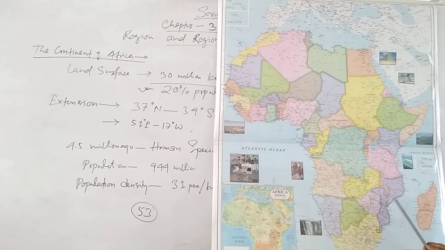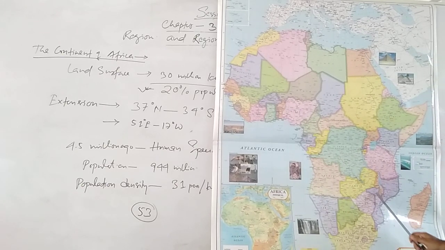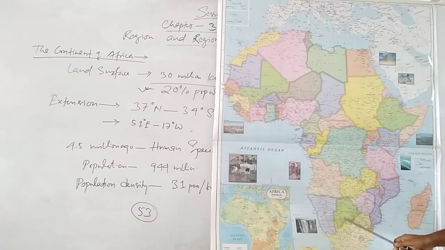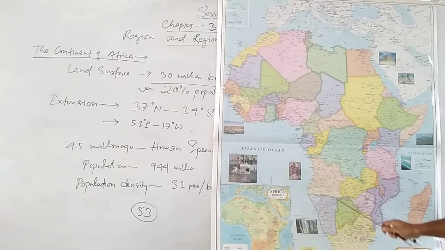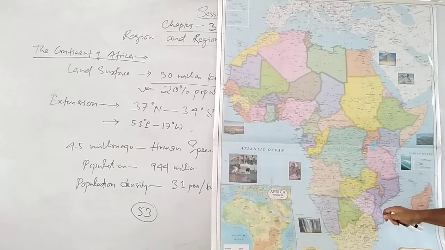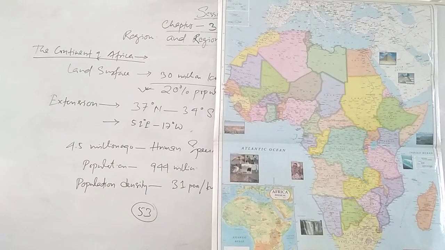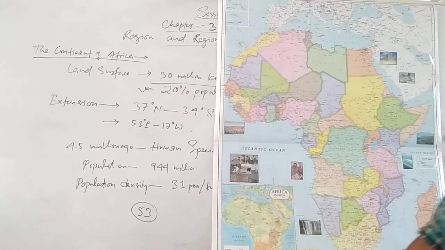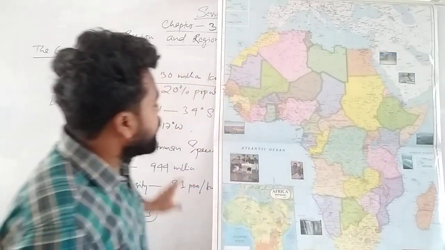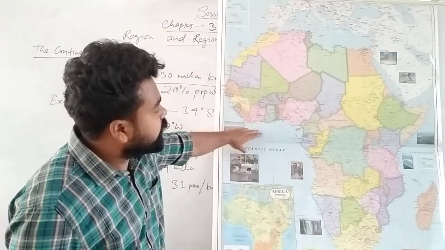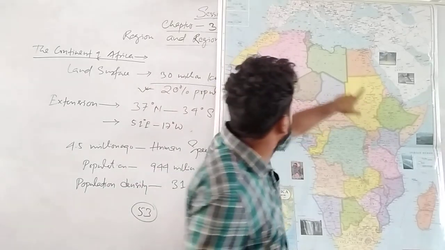Here another mountain is there. Here some desert is there. This is the Kalahari Desert. Here, this one, Northern Sahara Desert. Okay, so this is all about Africa. And if we talk about the Gulf of Guinea, it is there. Again, Gulf of Aden is there.